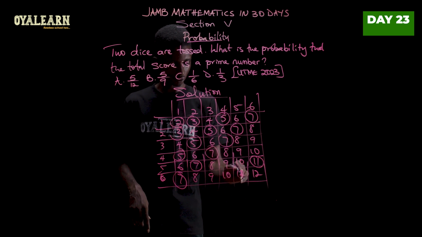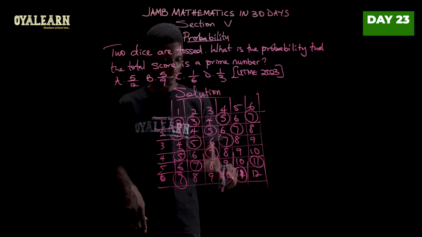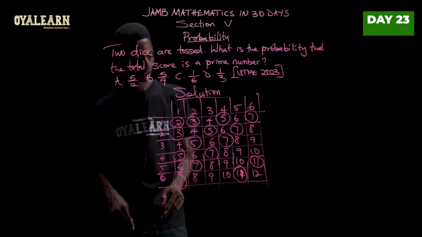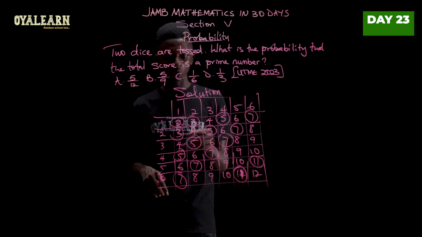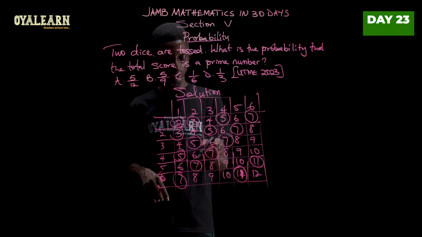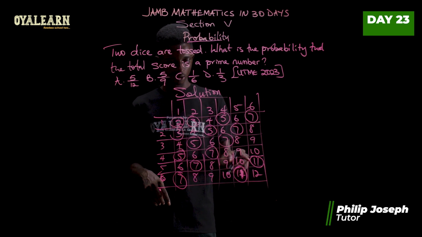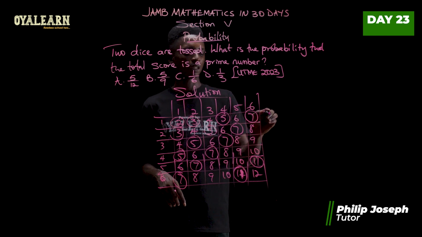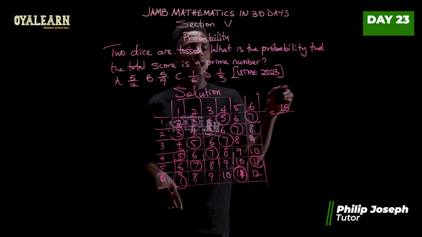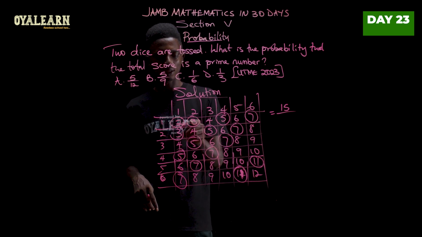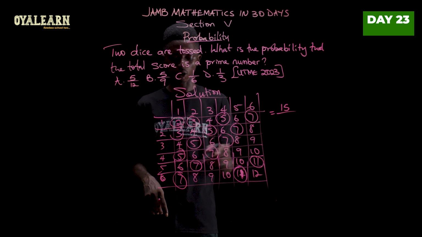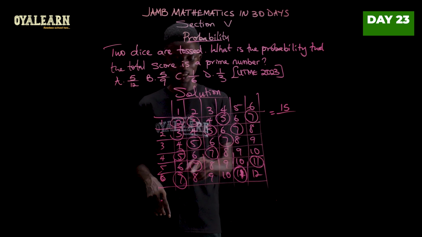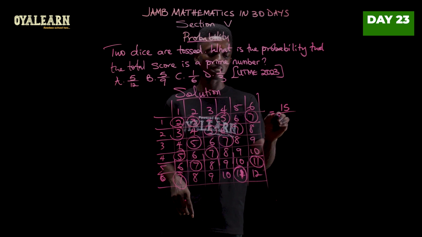Oh, this ought to be 11. So because 10, 11, then 12, this is 11. Now, checking this, our expected outcome is 1, 2, 3, 4, 5, 6, 7, 8, 9, 10, 11, 12, 13, 14, 15. So this is 15 out of a total of 1, 2, 3, 4, 5, 6, 7, 8, 9, 10, 11, 12, 13, 14, 15, 16, 17, 18, 19, 20, 21, 22, 23, 24, 25, 26, 27, 28, 29, 30, 31, 32, 33, 34, 35, 36.